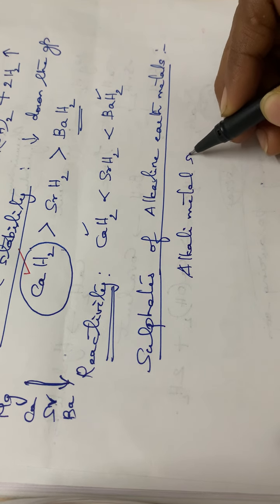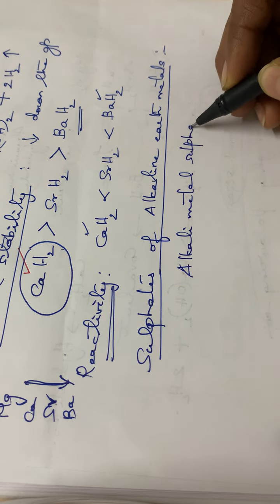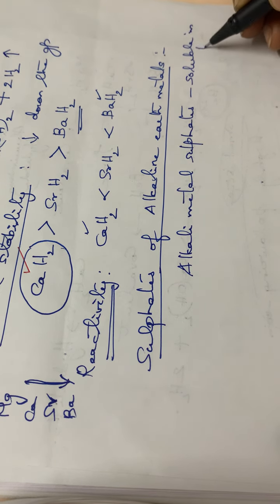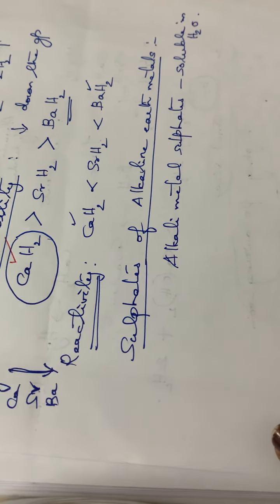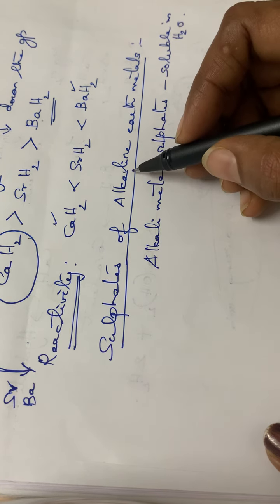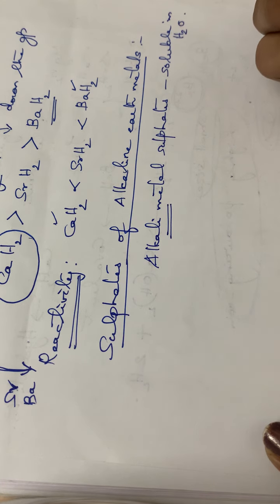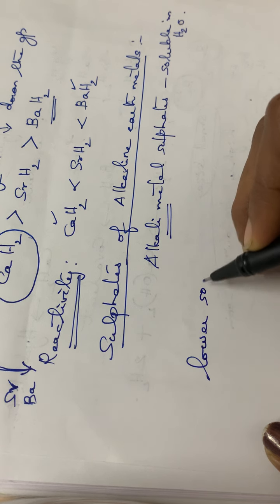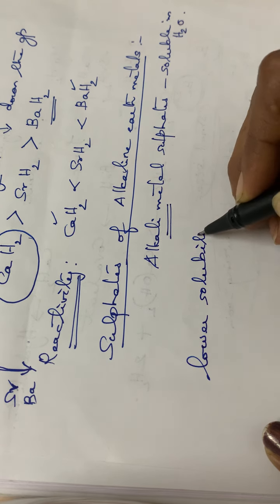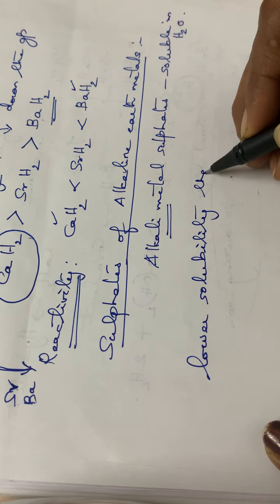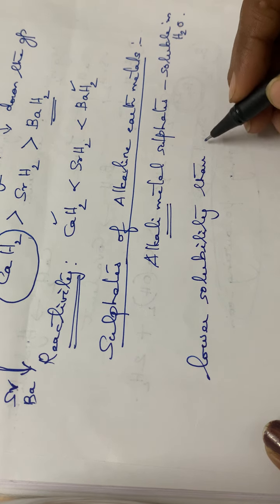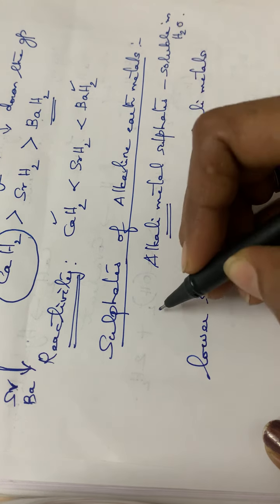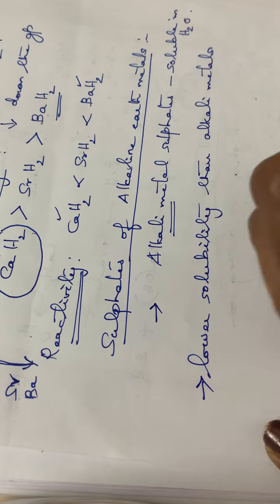Alkali metal sulfates means the group 1 sulfates, and they are soluble in water. Here, the alkaline earth metal sulfates have lower solubility than the alkali metal sulfates.